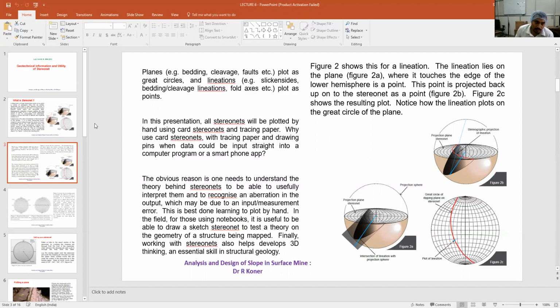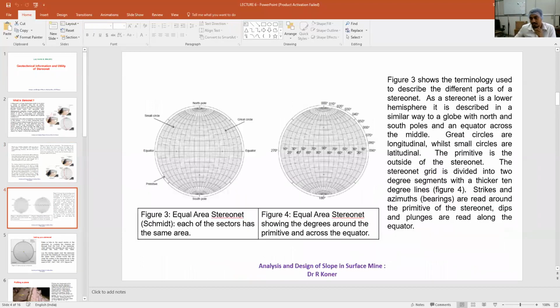In this stereonet, there are a few features. The outer periphery is called the primitive. In the outer periphery, there are divisions at 10-degree gaps, starting from 0 and ending at 360 at the north.